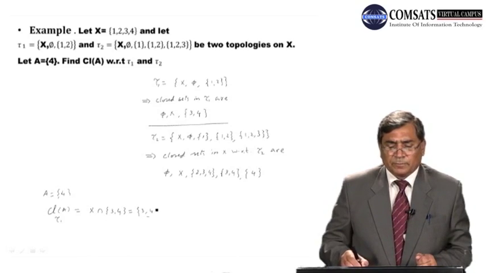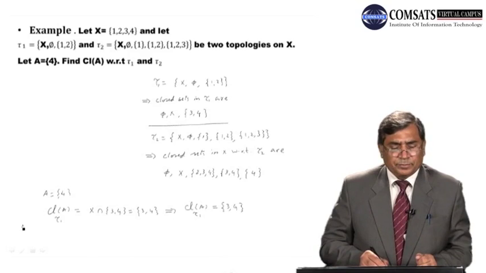So this implies closure of the set A with respect to the topology Ta1 is equal to {3, 4}.